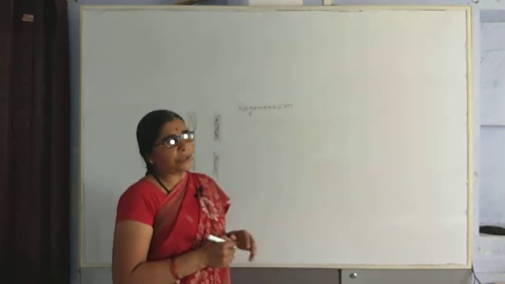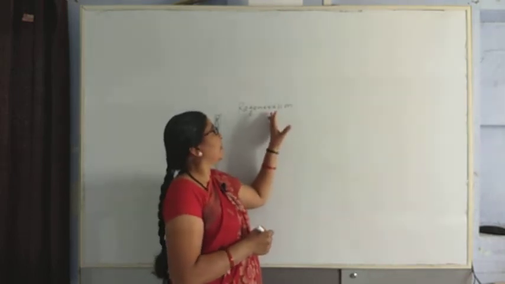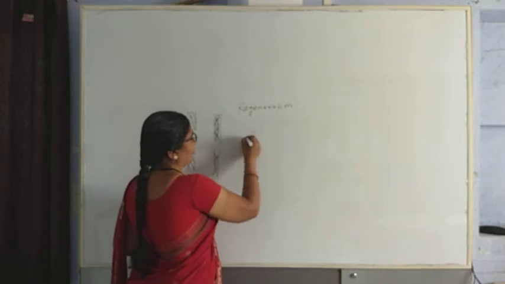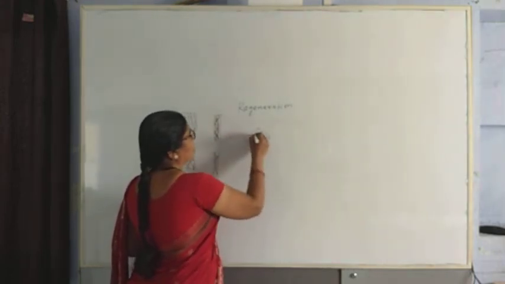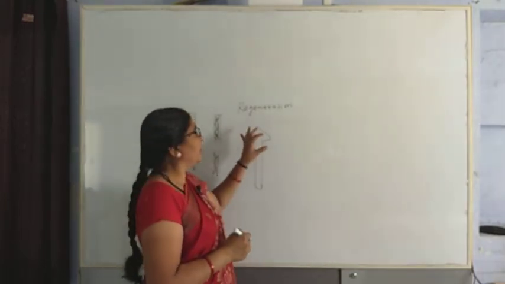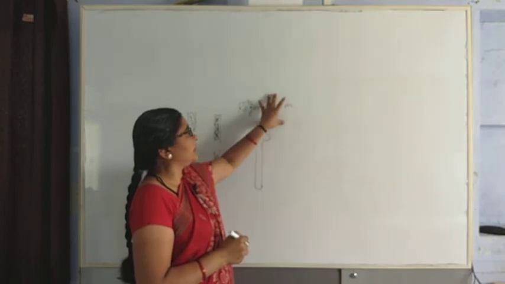This regeneration we can see in the case of planaria, a platyhelminthes or flatworm. This is planaria. Planaria reproduces by the method of regeneration.